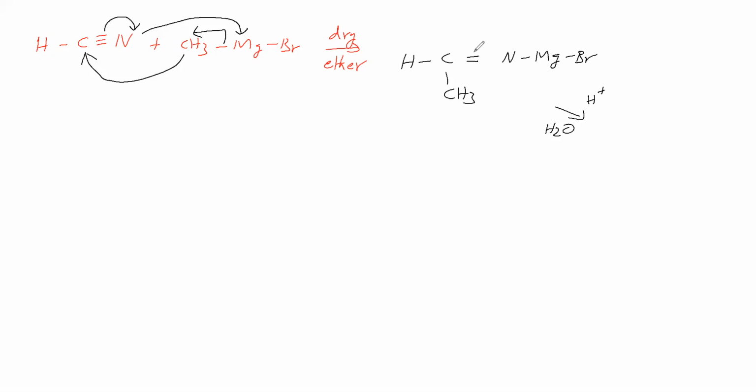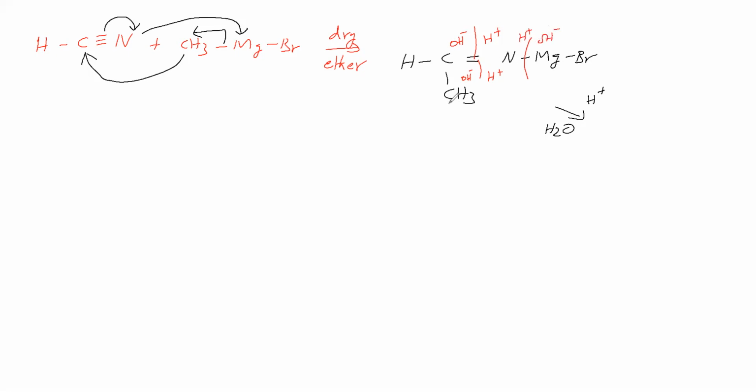So how the hydrolysis takes place, we will see. This bond we are breaking. The nitrogen side will give H plus, the carbon side will give OH minus. This other bond also we are breaking. The nitrogen side will give H plus, the carbon side we are giving OH minus. This nitrogen magnesium bond we will break. The nitrogen side will give H plus, the magnesium side will give OH minus.